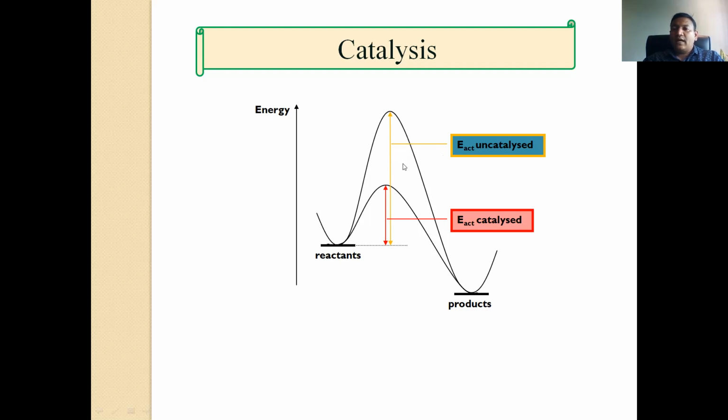And if you add some catalyst in that reaction, there is a maximum possibility to convert A into B, or reactant into product, in small time, with minimum energy. So catalysis helps reactants to convert into product.